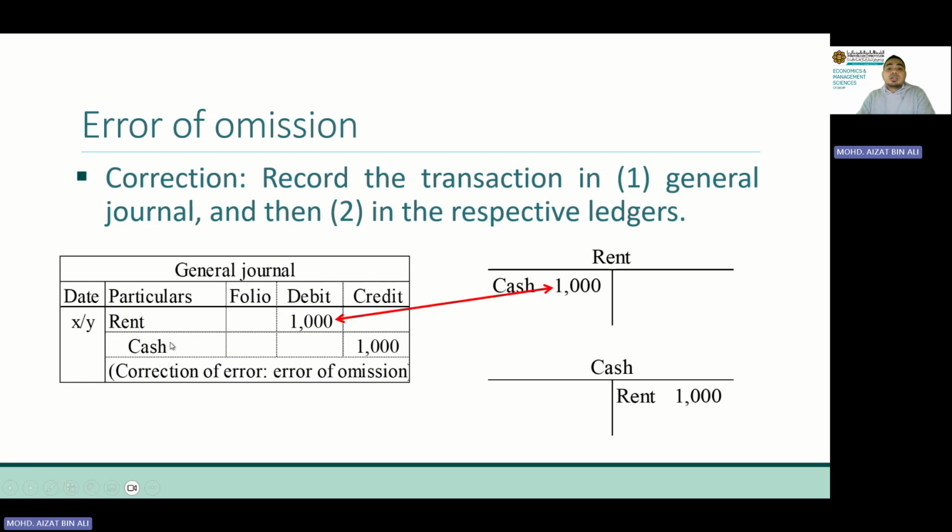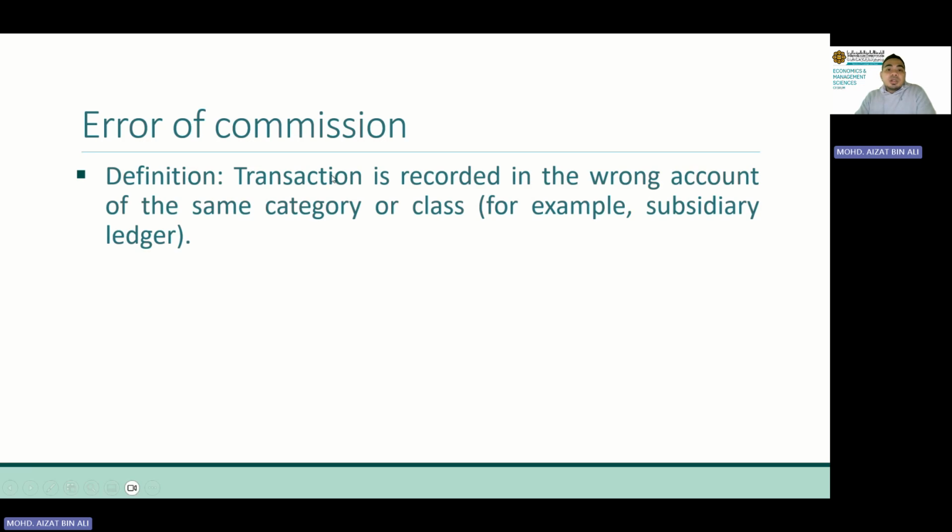All right. Next, number 2, error of commission. So what is error of commission? It basically refers to a transaction that is recorded in the wrong account of the same category or class. Wrong account, but same category. For example, the category is asset, but the wrong account would be, for example, trade receivable. Usually this error happens in the subsidiary ledger.